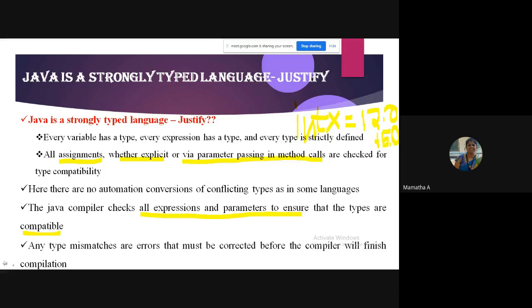So in your exam, this was asked for 4 marks, so you have to give all this which I have given in the slide. Strongly typed language means every variable should have a type, every expression has a type, and every type is strictly defined. We will see what this is in the further slides.